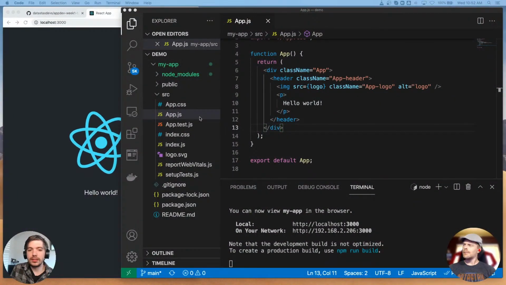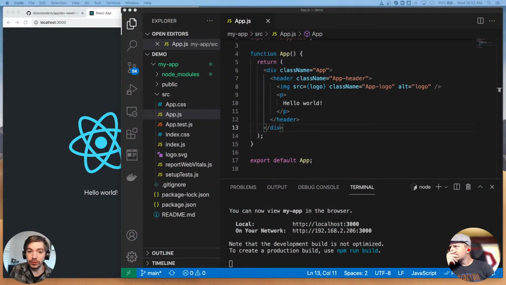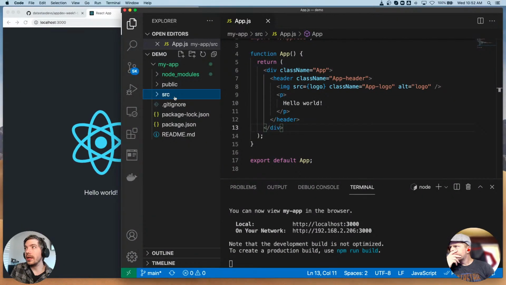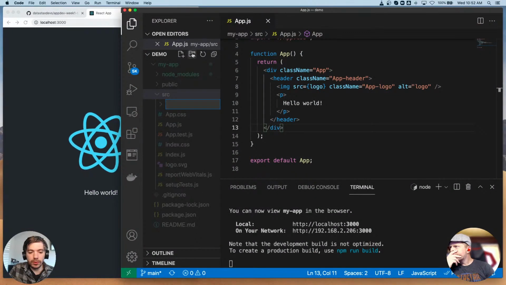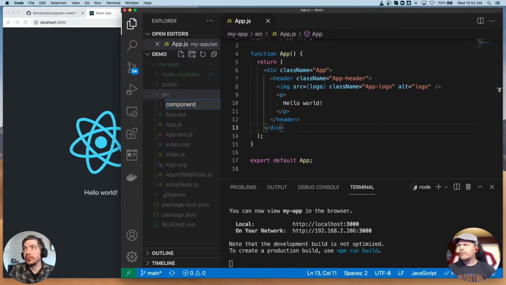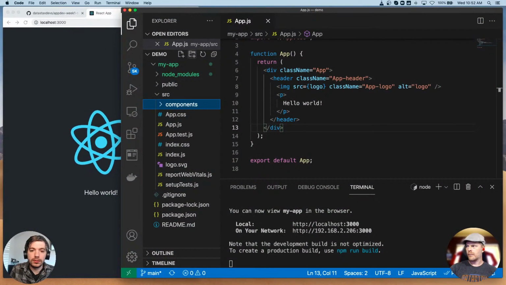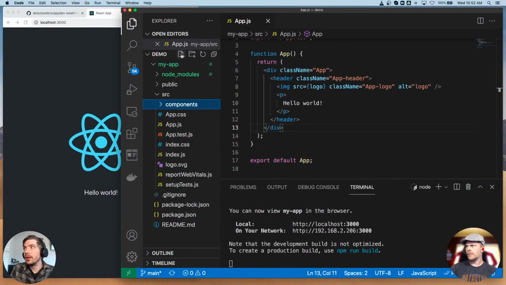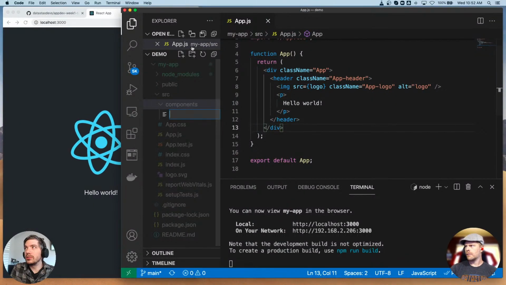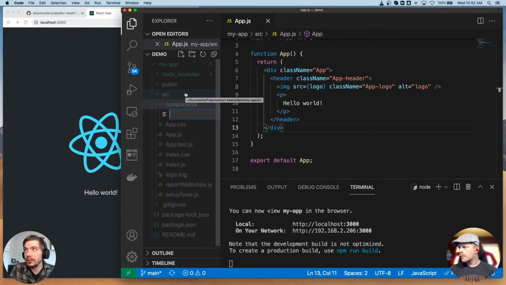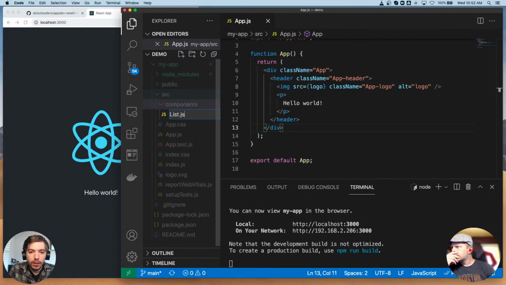So let's make our first component. We're going to create a new folder in source, and we're going to call it components. Organization is important, so let's start with good organization. And then we're going to create a new file. I'm just using the VS Code buttons for making these new files. I know some people like to use the command line. You can do whatever you want.